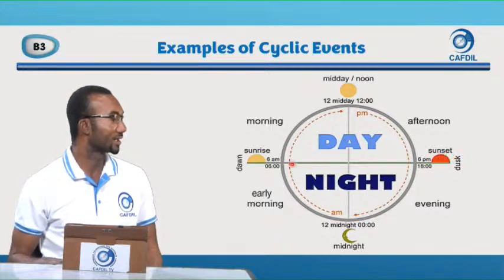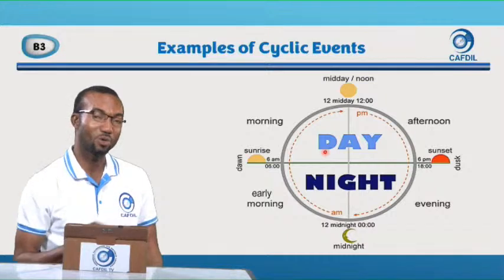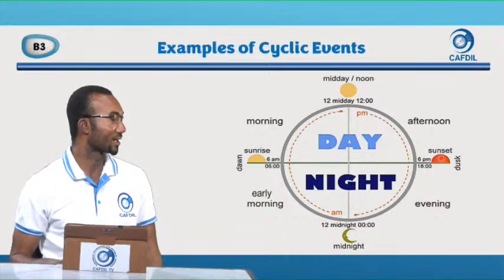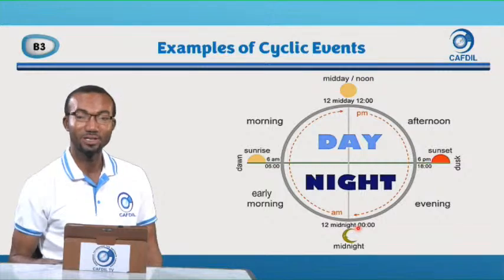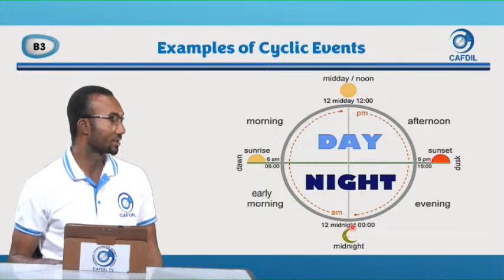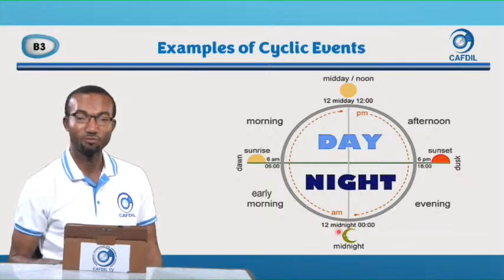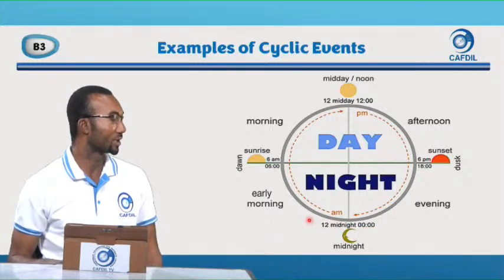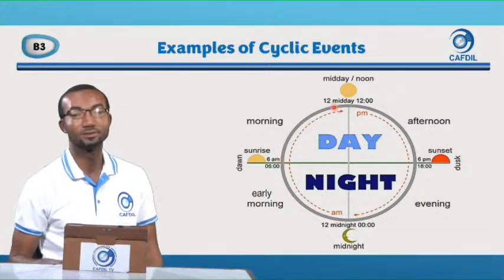Then it means that the earth is facing away from the sun, or moving away from the sun. Then we begin the night. And then we get to 12 midnight. So when it is 12 o'clock in the night, we also say 12 midnight. We don't say 12 a.m. We say 12 midnight. So when it is 12:01, then we can say a.m. So the a.m. starts from after 12 midnight to 11:59 a.m. in the morning.